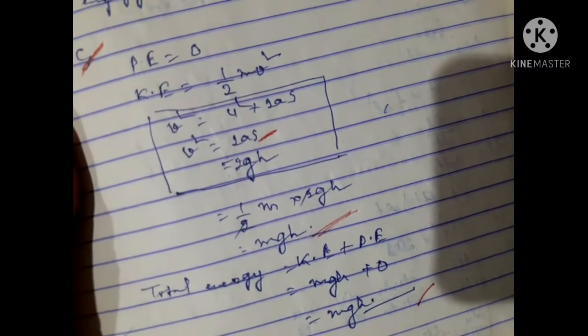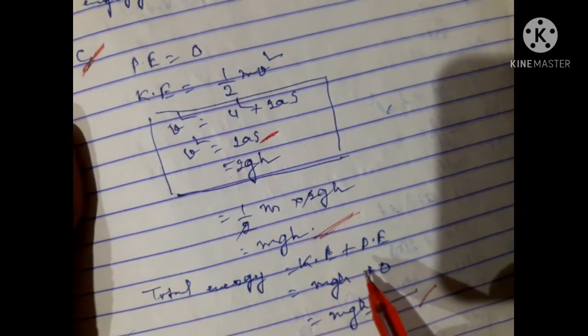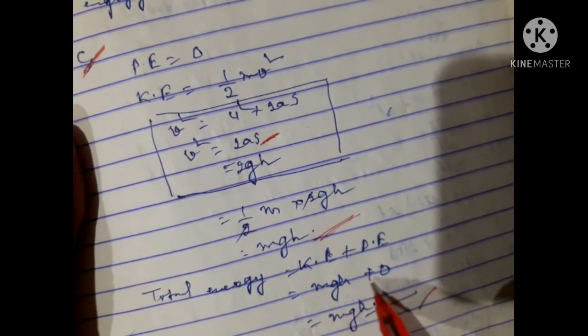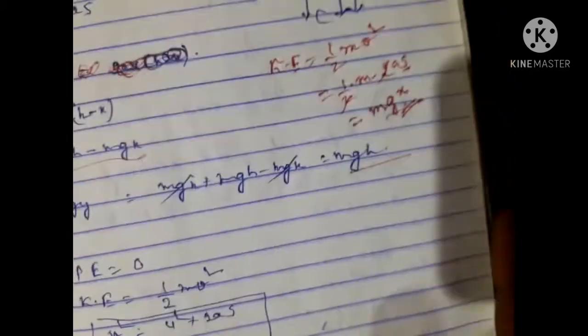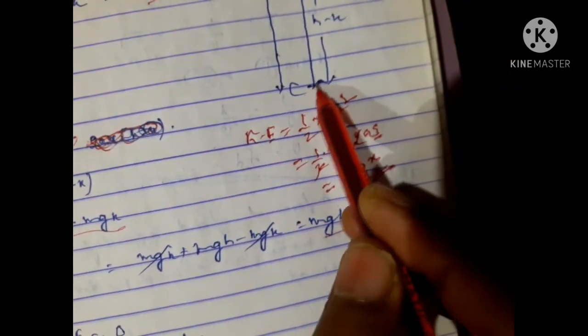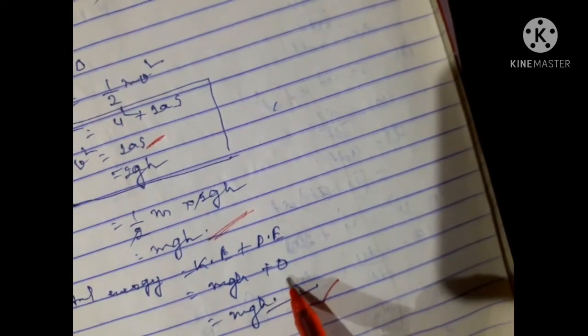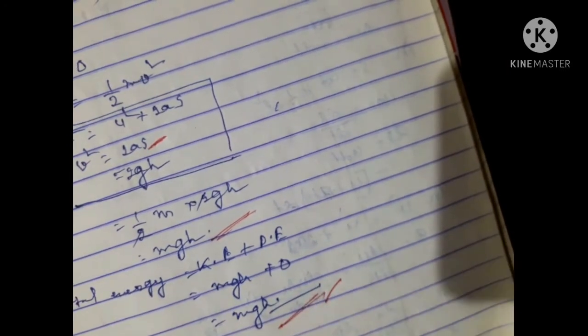Total energy, kinetic energy plus potential energy, is mgh plus 0, because at the final point potential energy is 0. So you have taken potential energy 0, that is mgh.